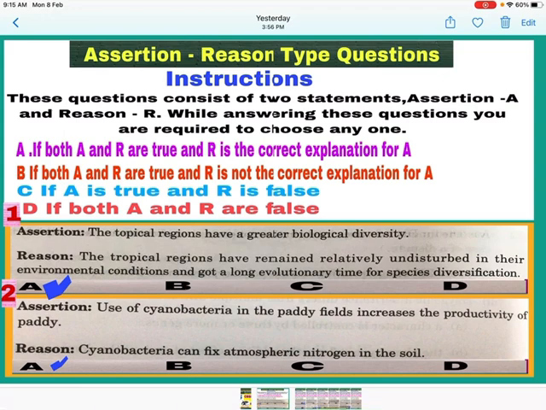Cyanobacteria serve as important biofertilizer. They fix atmospheric nitrogen and increase the fertility of soil and also add organic matter in soil, thus help in increasing the productivity of paddy. So here both A and R are correct and R is correct explanation for A, so mark A.